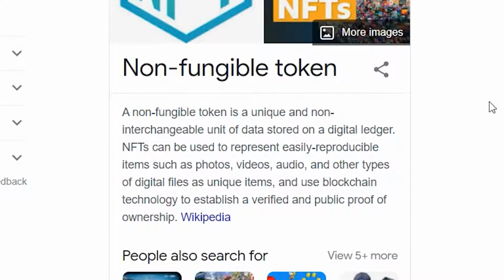This stands for a non-fungible token. Now, what exactly does that mean? Well, fungible means the ability of a good or an asset to be interchangeable with another individual good or asset of the same type. So an asset that's fungible is the best kind of asset to use for trade. The prime example of fungibility, which is a wild word in itself, is cash. Cash is very fungible. If I give you $100 and you give me back 2 $50s, we're square. We didn't lose or gain anything because, again, cash is fungible.